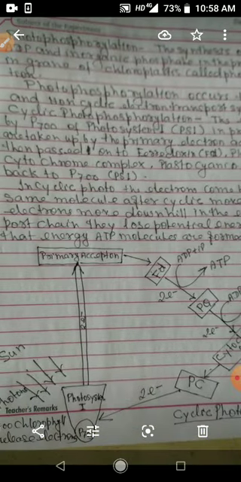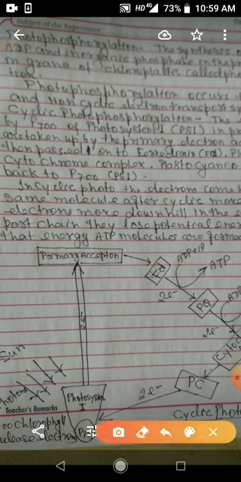So two molecules of ATP are produced in cyclic photophosphorylation, and at the end the electrons will come back to photosystem 1.